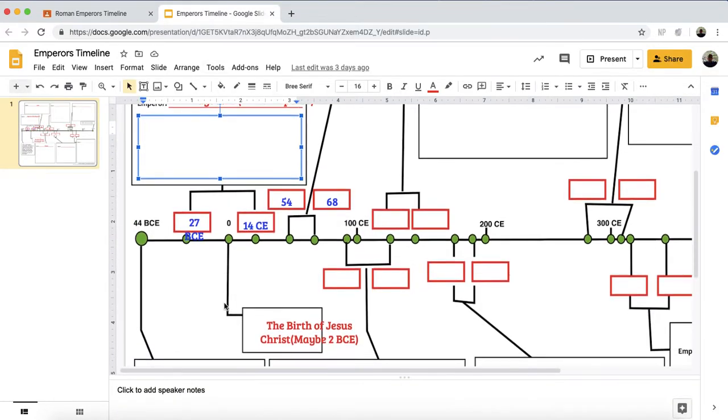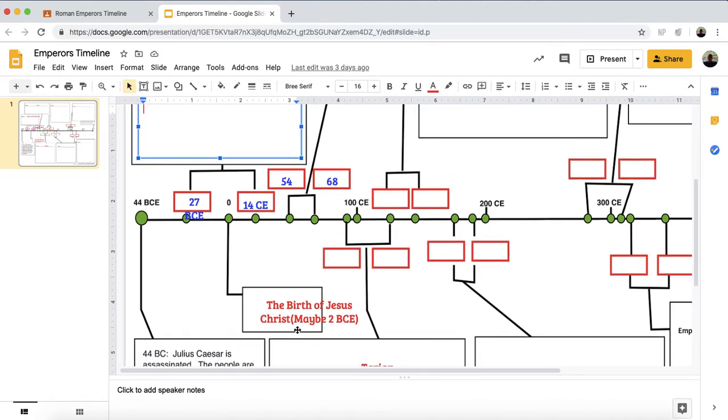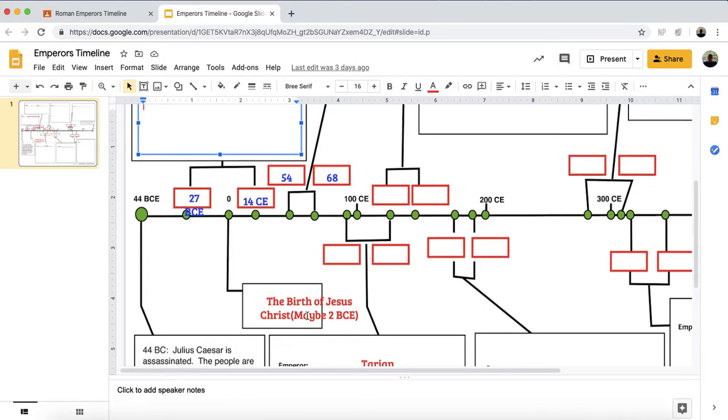But before we do that, this is the year 0. I want you to put on this box the birth of Jesus Christ. You see the line going to the green circle? Put the birth of Jesus Christ. Now, in our Christianity slides, the Rise and Spreading of Christianity assignment, there was part of a reading that said some historians actually believe that Jesus was born around 2 BCE. So please go ahead and put that. Of course, this was around 2,000 years ago, so we're not quite sure. All right, so please make sure you write that down.